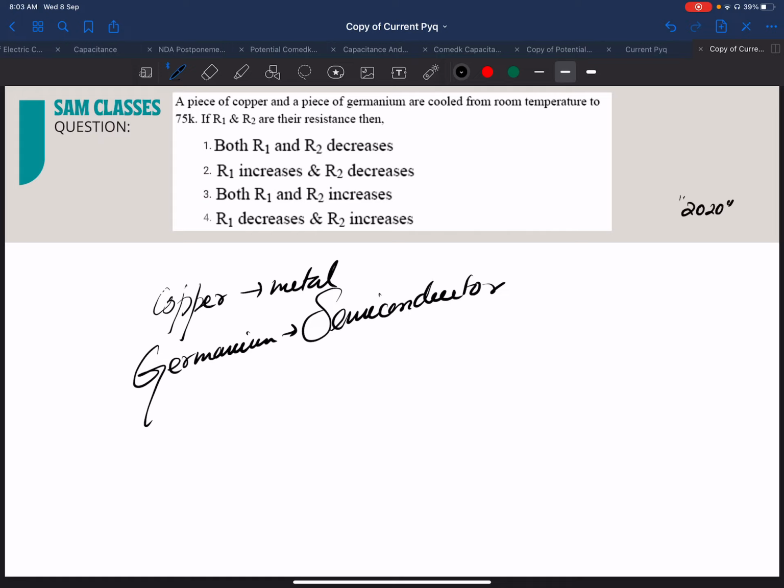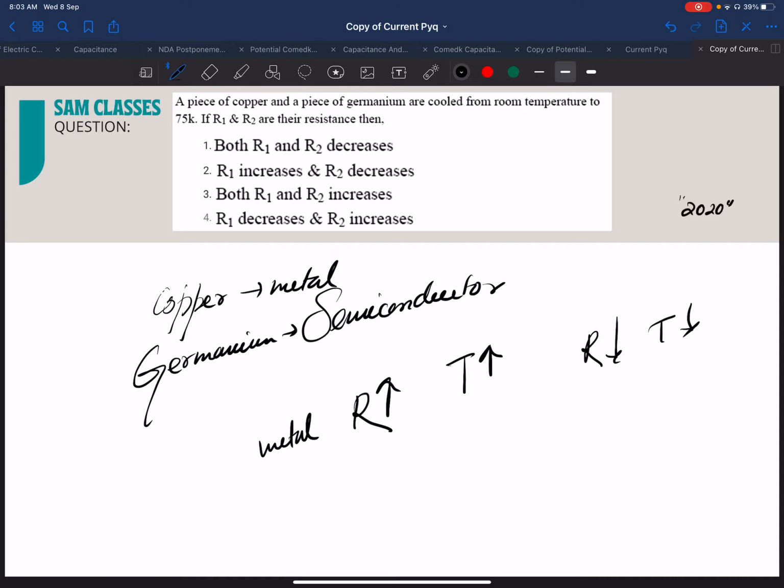Now they're asking what will happen to R1 and R2, if R1 and R2 are the resistances at room temperature. Whether they will increase or decrease. We should understand what happens for a metal. For a metal, R increases if temperature increases, so R will decrease if temperature decreases.